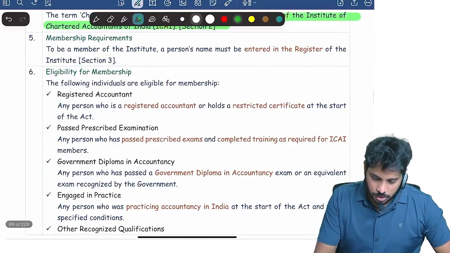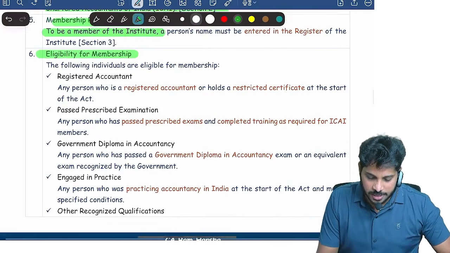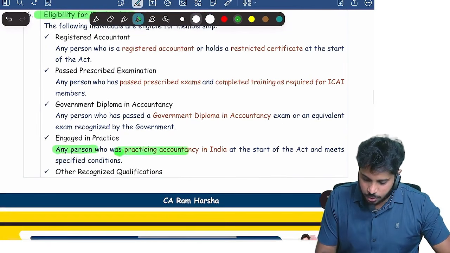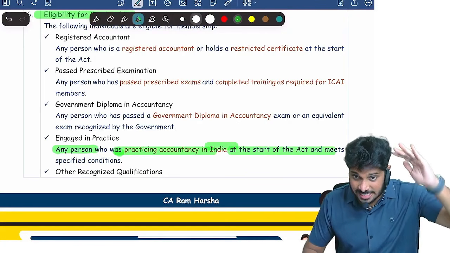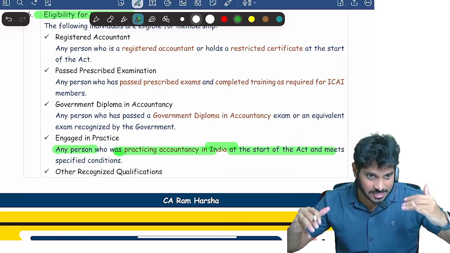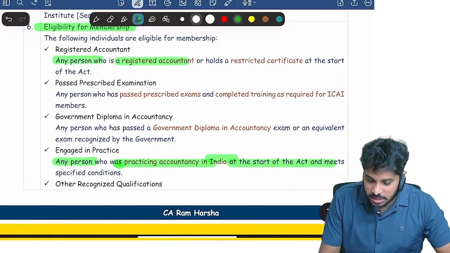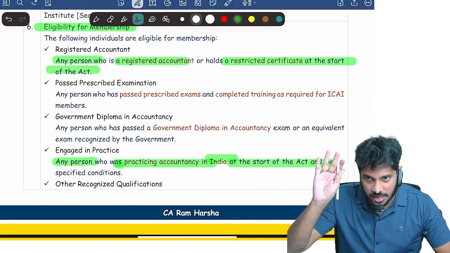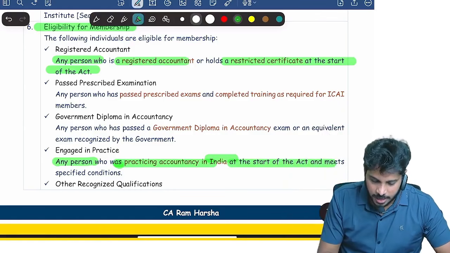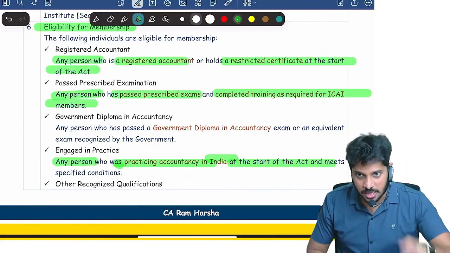Now who can become a member of the Institute? The following people can become members. Any person who was practicing accountancy in India at the start of the Act. When the CA Act 1949 started, whoever was a practicing accountant at that time could register as a member of the institute. Or a person who was a registered accountant at the start of the Act, already registered under the CA Act, can continue. And a person who passed the CA final examination and completed training as per ICAI can enroll.